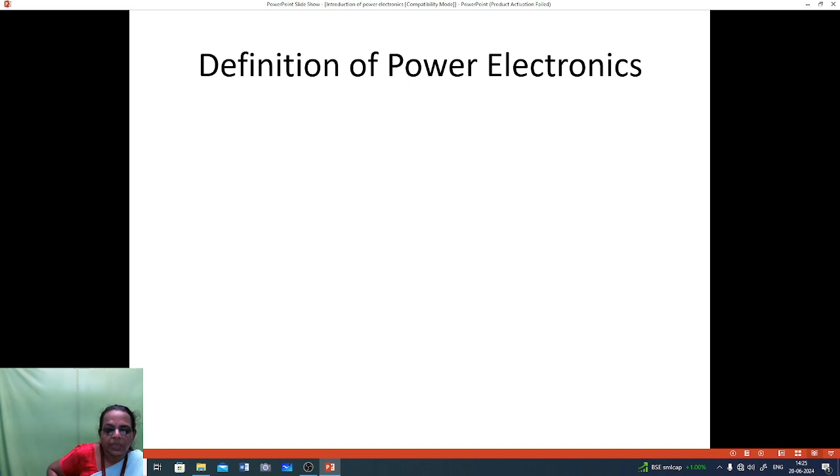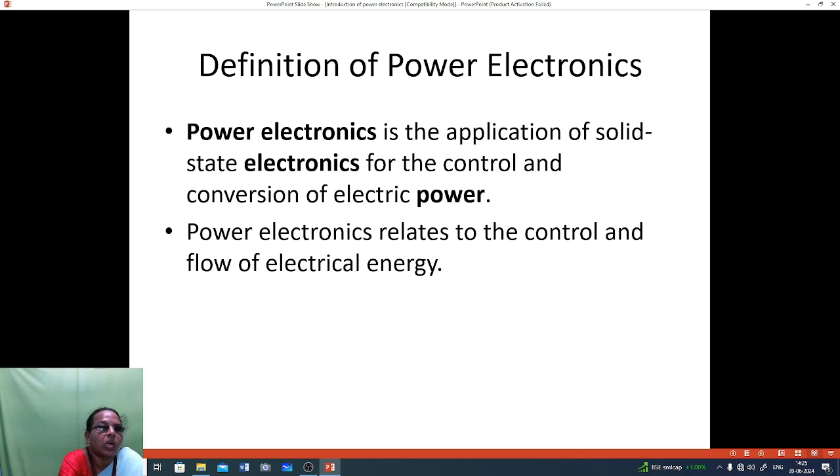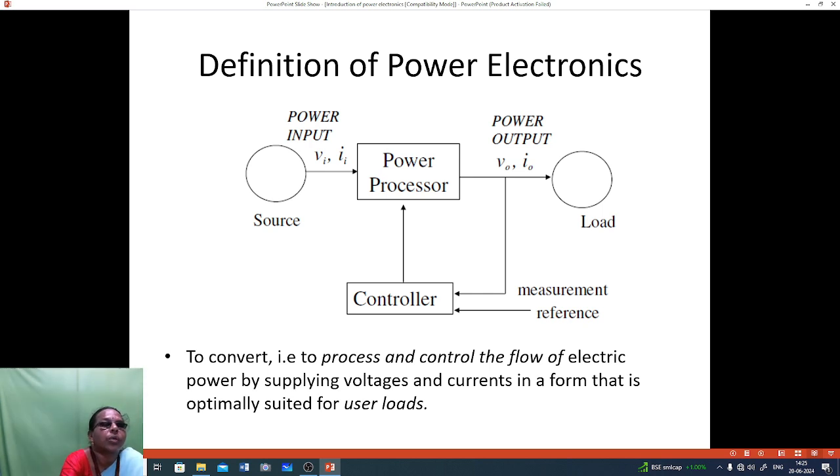Definition of power electronics. Power electronics is the application of solid state electronics for the control and conversion of electric power. Power electronics relates to the control and flow of electrical energy. So the definition of power electronics means to convert, process and control the flow of electric power by supplying voltages and currents in the form that is optimally suited for user loads.